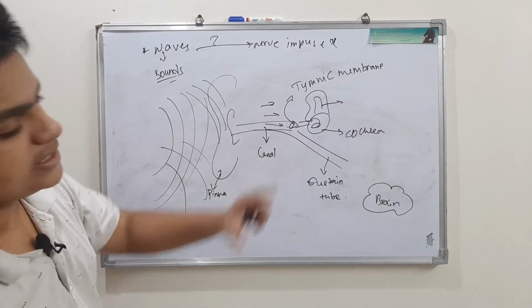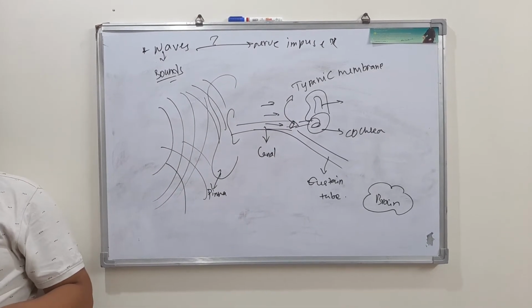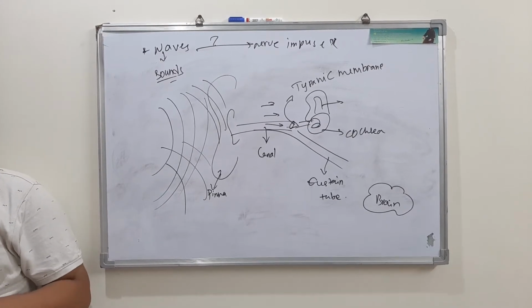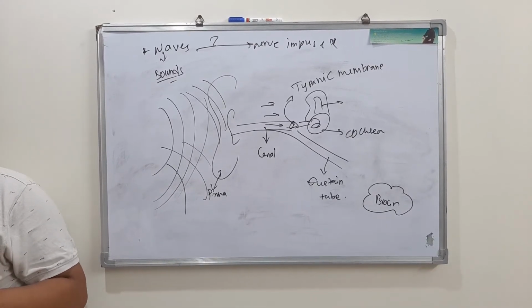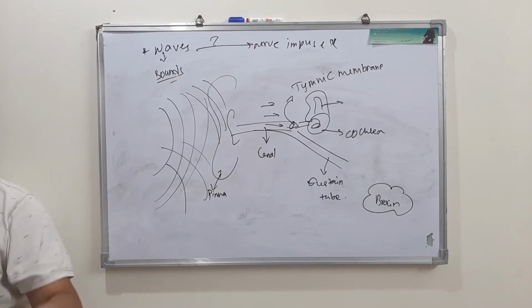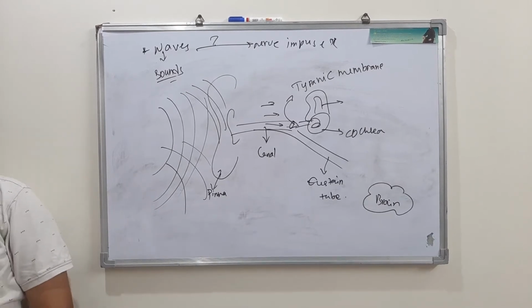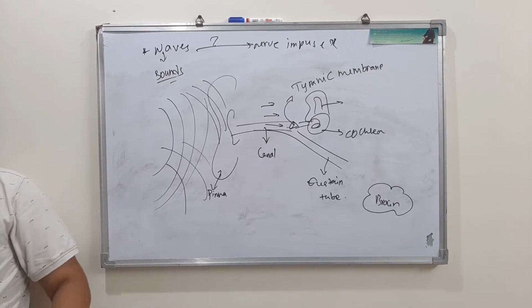Now when they hit this eardrum, what happens? Let us see. Now when these waves hit, the eardrum vibrates in response to the sound waves, and these vibrations are transmitted through the ear ossicles. Do you remember the ear ossicles? Yes, malleus, incus, stapes. Through these ear ossicles to the oval window.